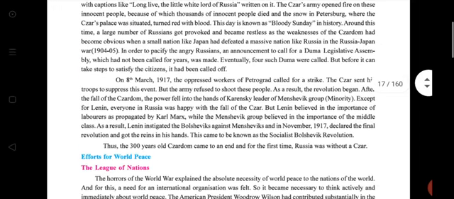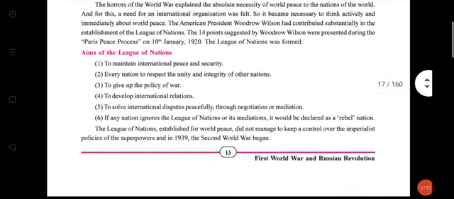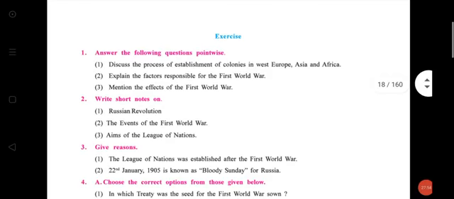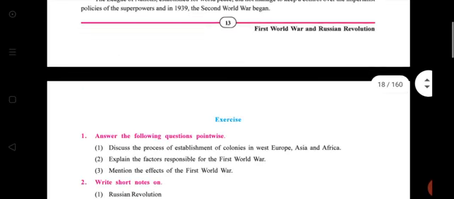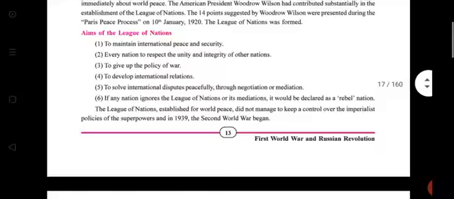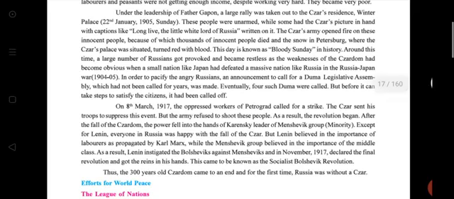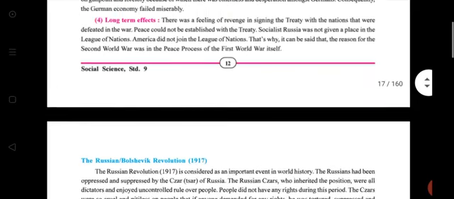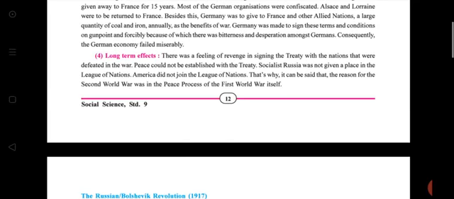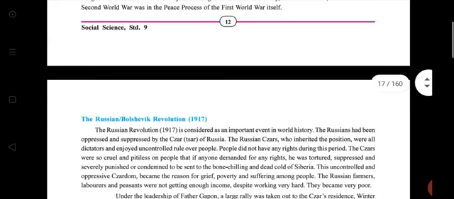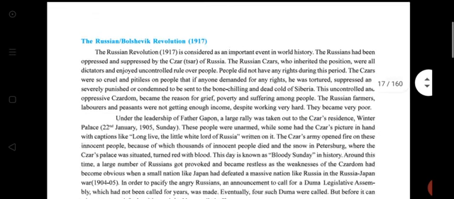So from the next revision lecture, we start the revision of the Russian Revolution and the efforts for world peace, chapter number 7. Now we are done with today's lecture. Before that, I tell you, please read these two chapters. Only the last topic is pending for revision, but till page number 12, please read 2 times so you can learn easily.